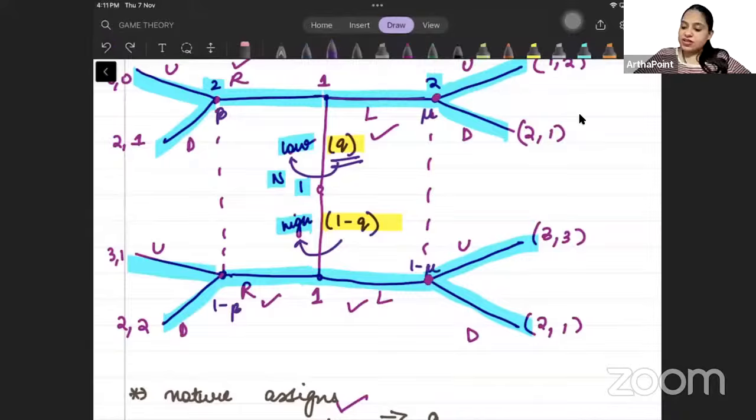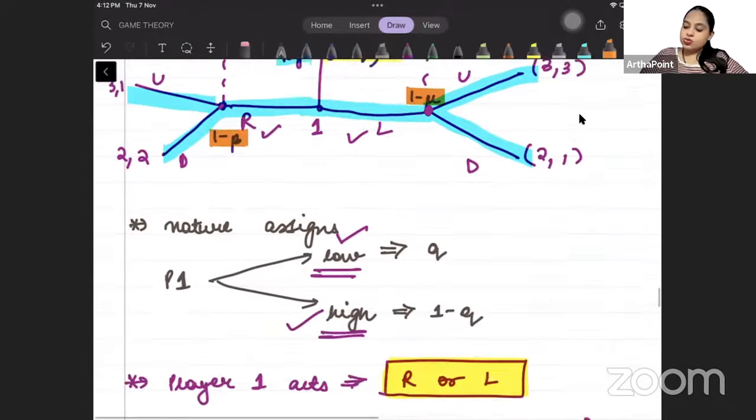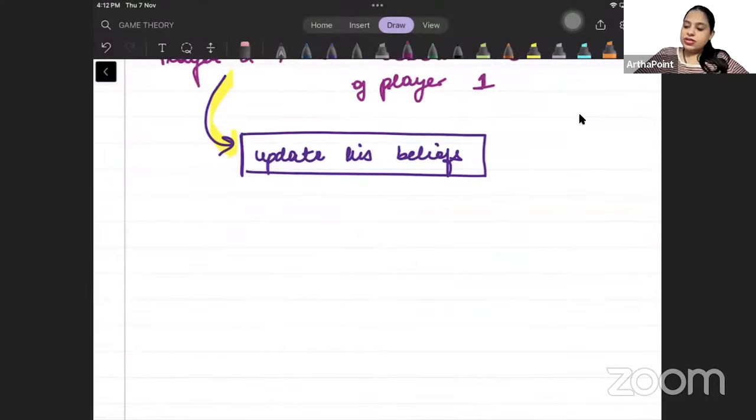So we have assigned some probability on these nodes of player 2 also. That probability is the updated belief of player 2. So यहाँ पर ये updated belief हो गया mu, right? और अगर यहाँ mu है तो this will be 1 minus mu. Here it is beta, and if this is beta then this will be 1 minus beta. So these are his updated beliefs.